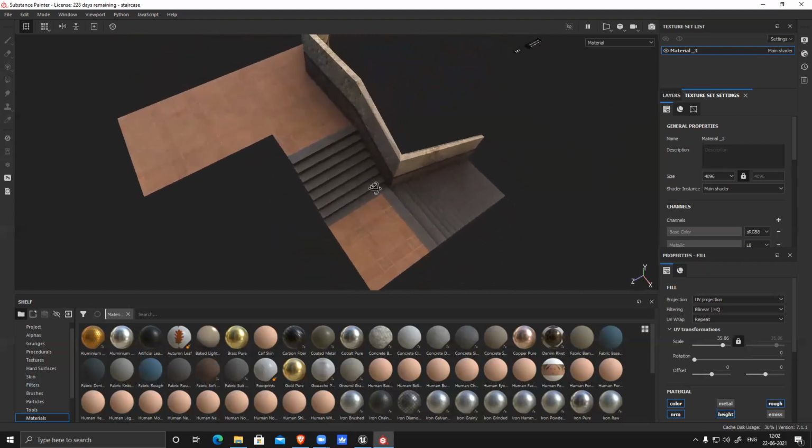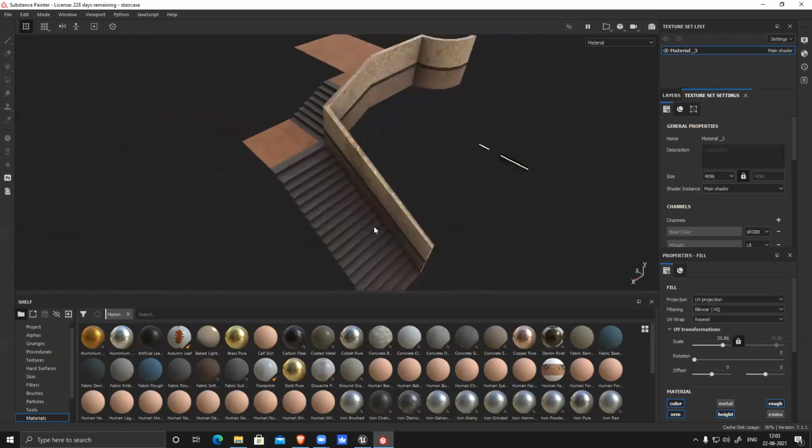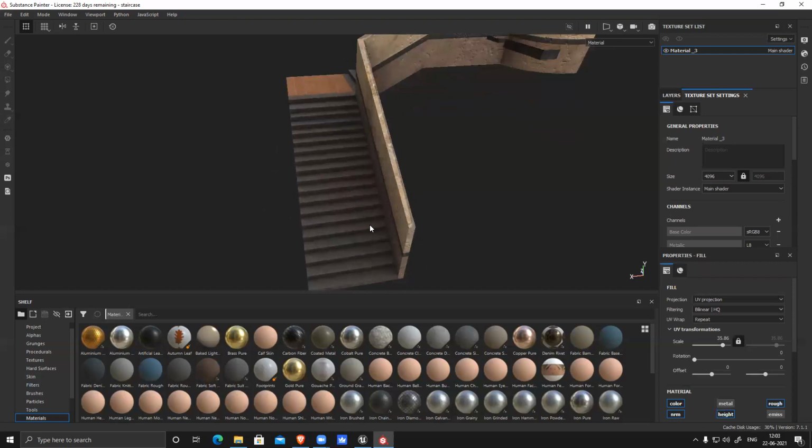Excuse me, sir. Yes, tell me. Sir, while texturing, if we cannot find some textures, can we change them a little bit, like use some other texture? If we don't find a particular texture which is used in the reference, can we use a slightly different texture? You can download something similar, because you won't be able to find the exact same one. Download something similar and try to match it with the reference, like the dirt patch or color, and match those things in Substance. That will work. Yes, sir. That is fine.